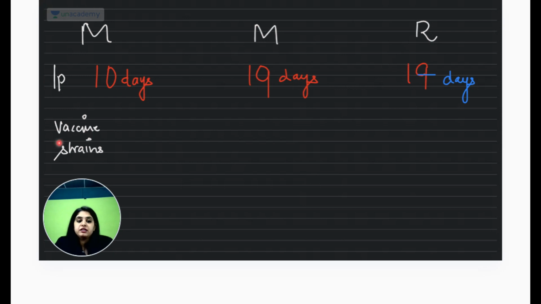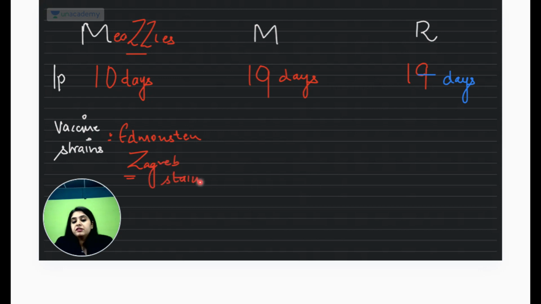Now we go to vaccine strain. When we say the word measles, it sounds like Z, right? Measles. So there is going to be the Zagreb strain. Zagreb strain means Edmonston Zagreb strain. There is the Edmonston Zagreb strain, number 1. Then when we say mumps, if you all remember, the mumps child is a cute little child with very chubby cheeks. Actually not chubby cheeks, but he has bilateral parotitis, the bilateral parotid glands, so such a child with chubby cheeks, very cute.